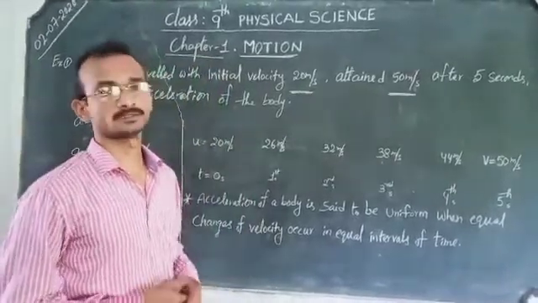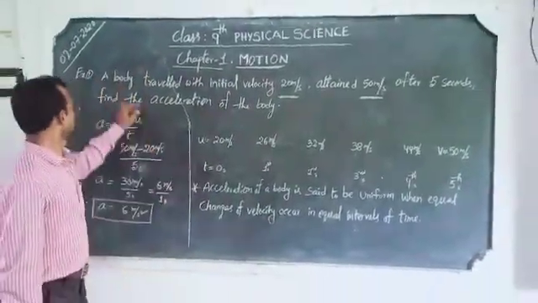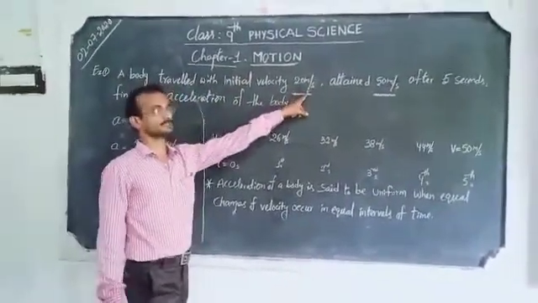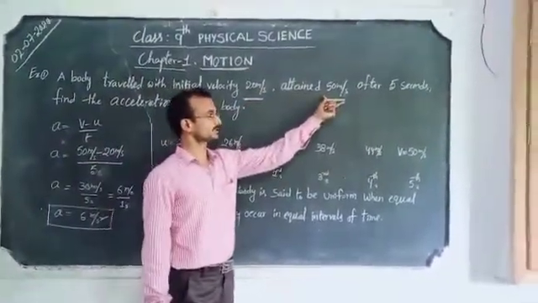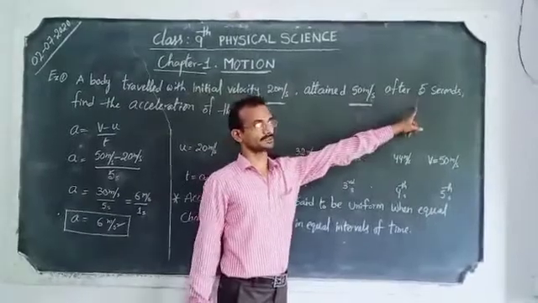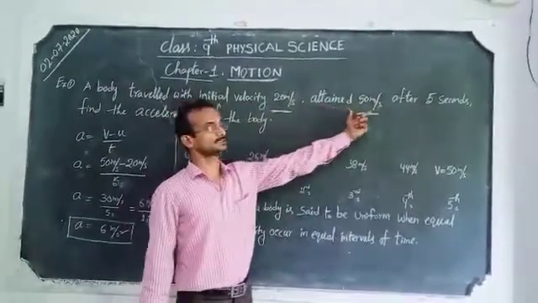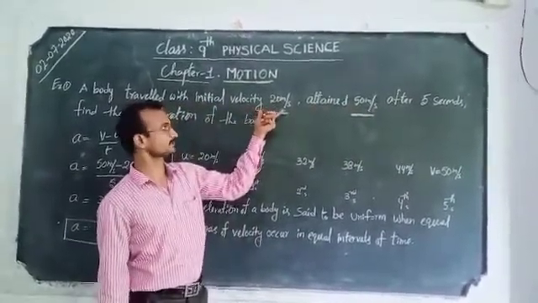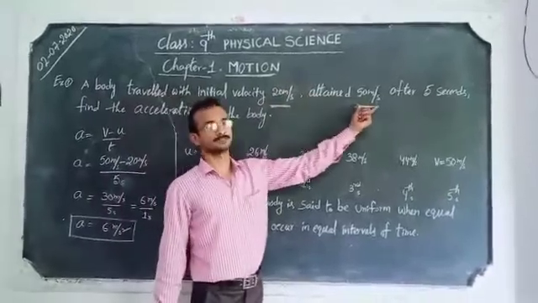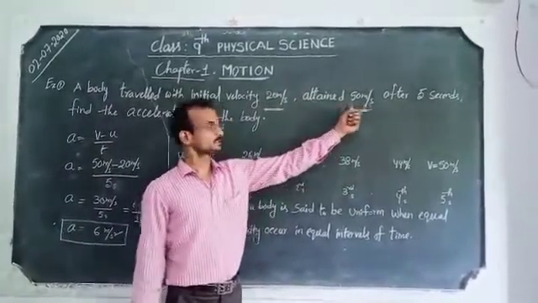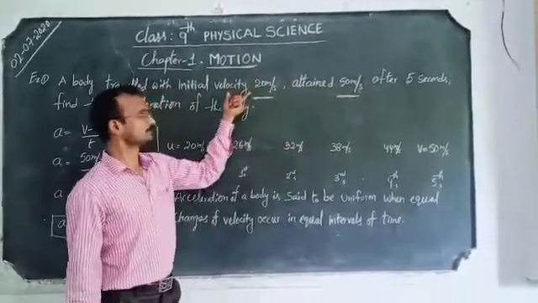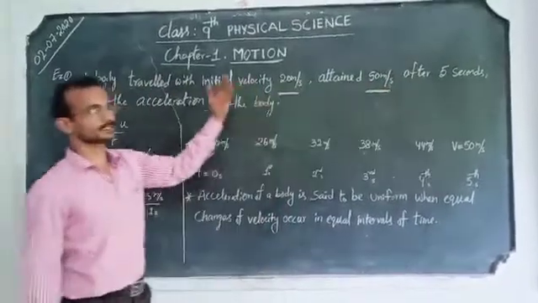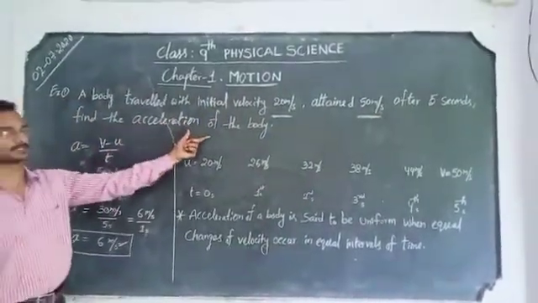Okay, now let us see one example sum. A body travelled with an initial velocity of 20 meter per second and attained 50 meter per second after 5 seconds. Means 20 meter per second is the initial velocity, and 50 meter per second is the final velocity. The initial velocity, final velocity and time taken to attain this change in velocity are given, so you can calculate the acceleration of the body. Find the acceleration.